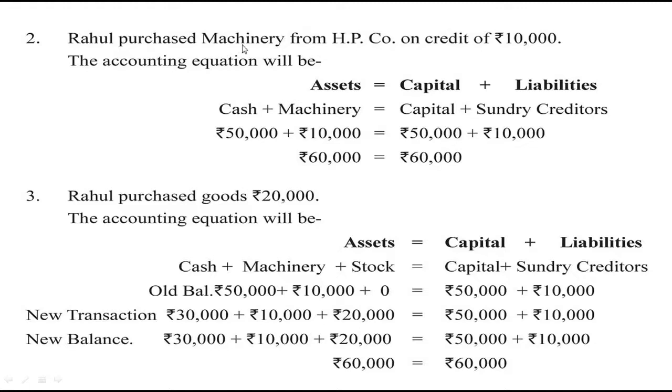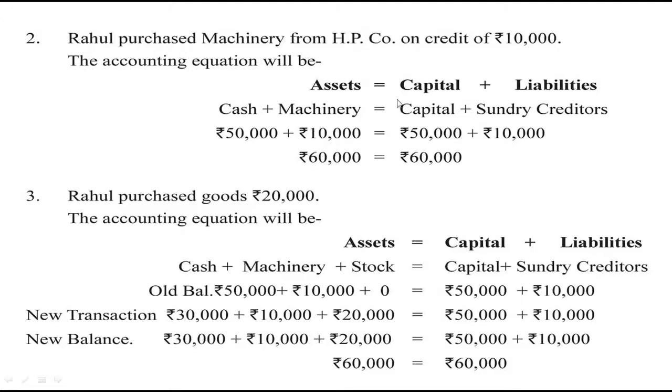Rahul purchased machinery from HP company on credit of rupees 10,000. Now machinery is also an asset. Earlier we had the asset, that is cash of rupees 50,000. Now machinery is purchased, so there is another asset of rupees 10,000. So our total assets became rupees 60,000.